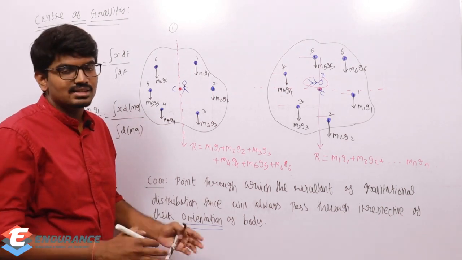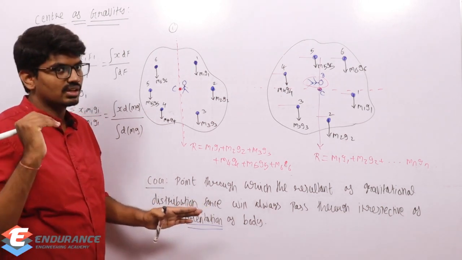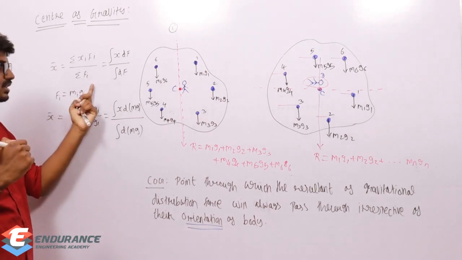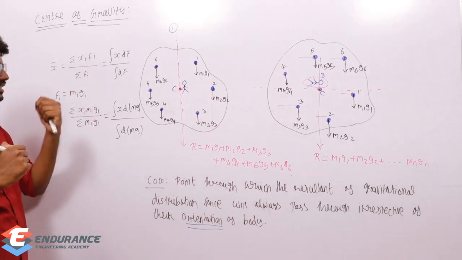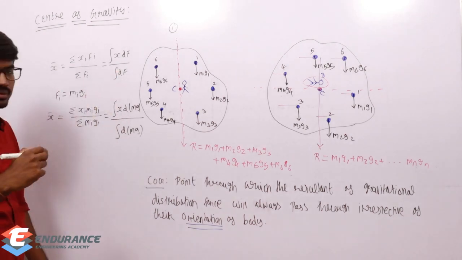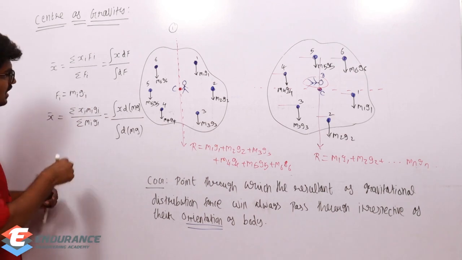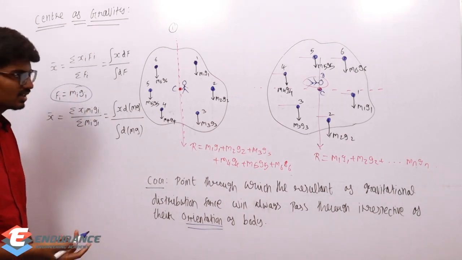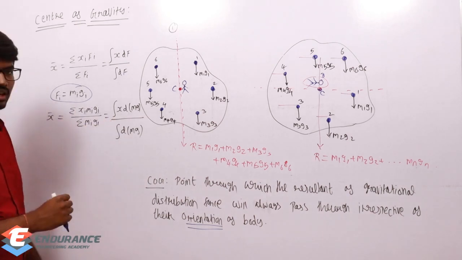Again, how can I find it? Simple. We already discussed the center of parallel force, right? This is what I got: x bar is equal to summation of xi fi by summation of fi for a discrete system, and integration of x df by integration of df for a continuous system. In this particular case, fi is mi into gi, that is mass into acceleration due to gravity.